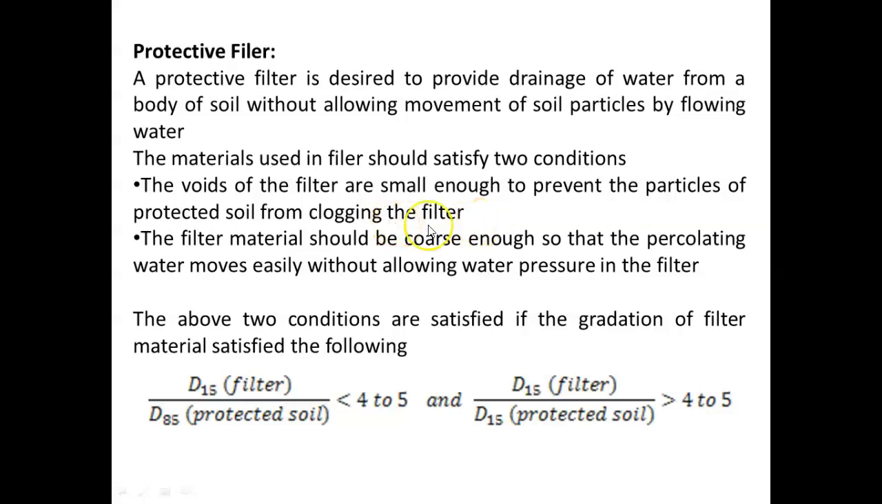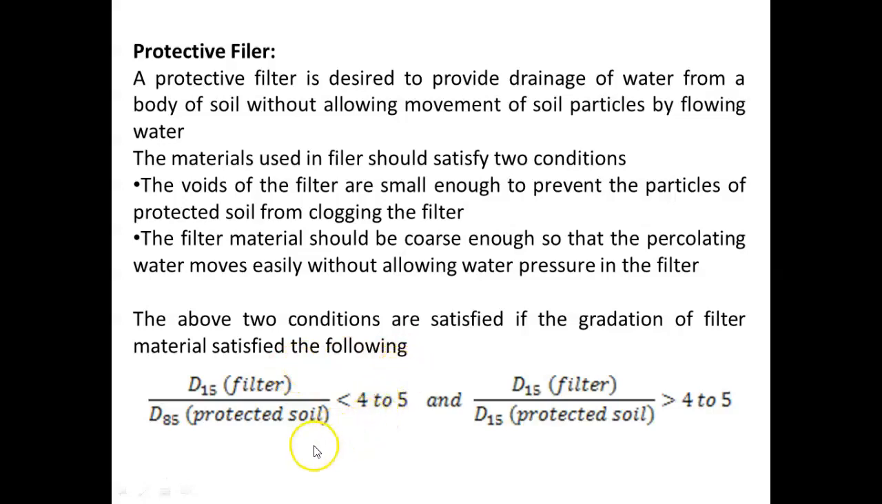Then the filter material should be coarse enough so that the percolating water moves easily without building up water pressure in the filter. So it should be coarse enough to allow the water to escape from the dam section, and it should be small enough to prevent the escape of particles from the dam section. The above two conditions are satisfied if the gradation of filter material satisfies the following two conditions.